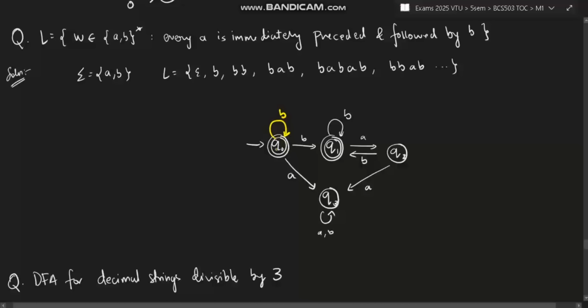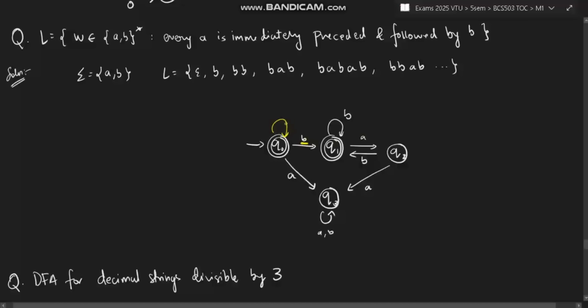The reason is, if you take n number of B's here only, and after that you take A, you will come here. That is optional, I can skip this also and come with A and go to the final state. That will not be accepted because one B compulsorily has to come before A.